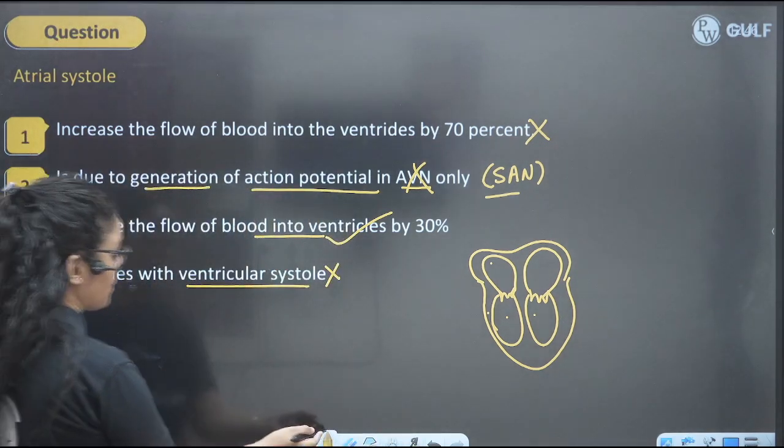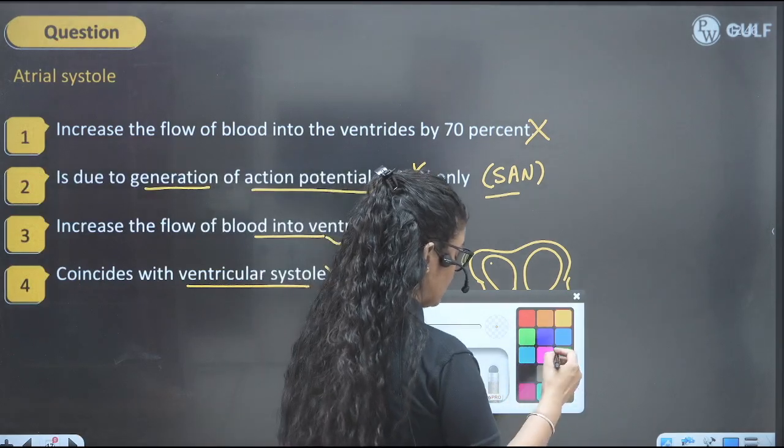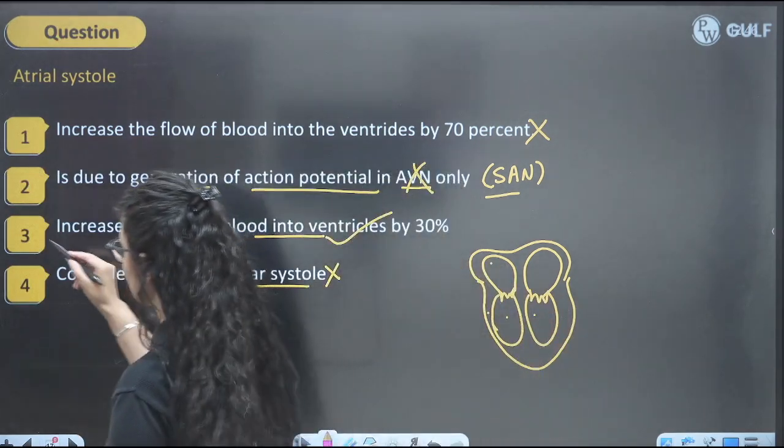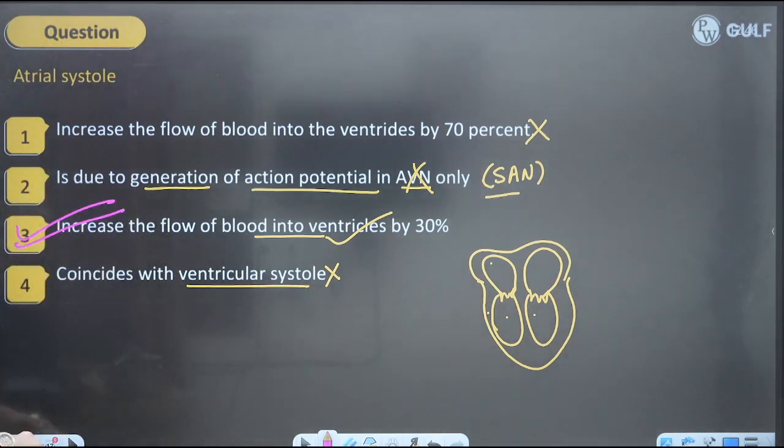So what will be the perfect answer, kids? What will be the perfect answer? Obviously C is the perfect answer. The third option is the perfect answer here.